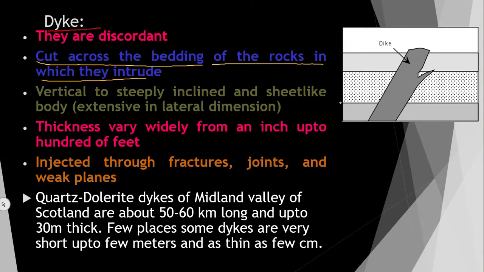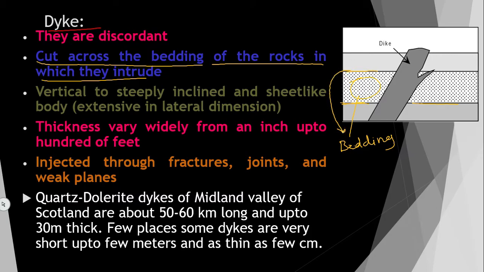So these are the bedding planes. I will write here bedding plane. Beddings you can say, or beds. This line is called the bedding plane, and this one is called a bed.